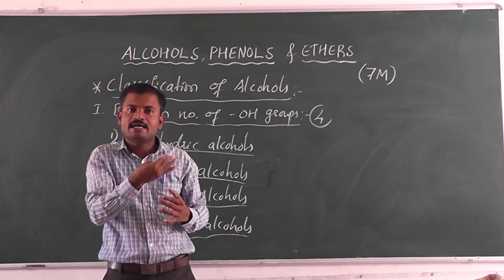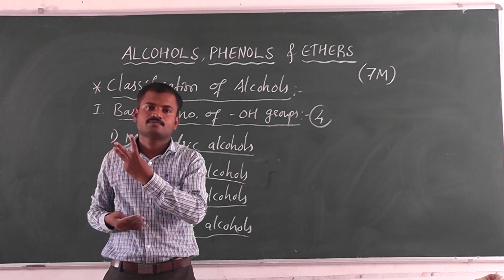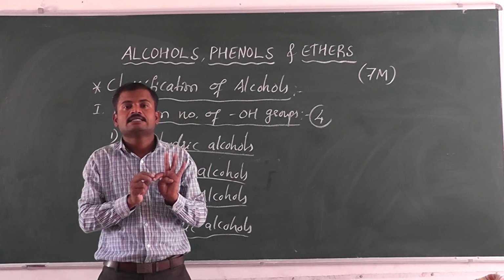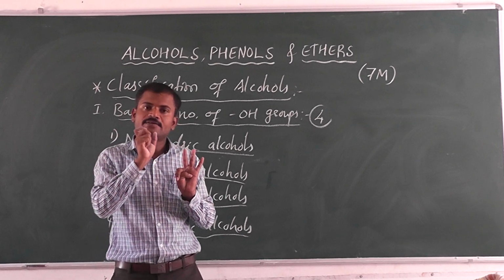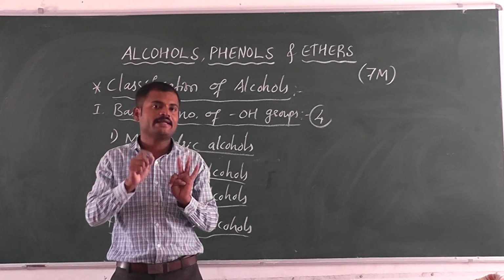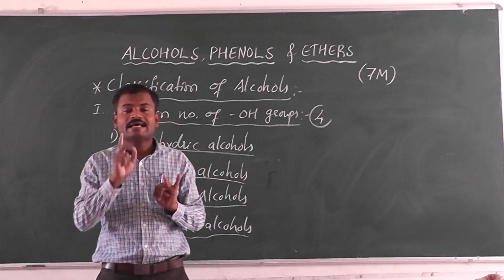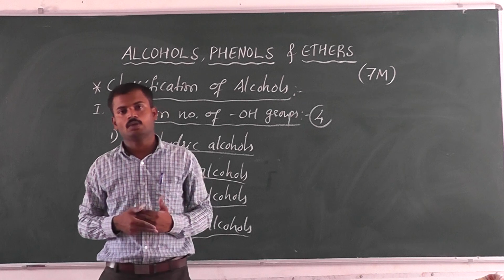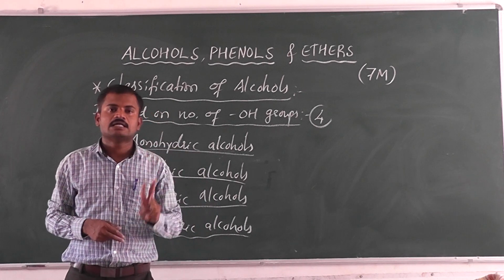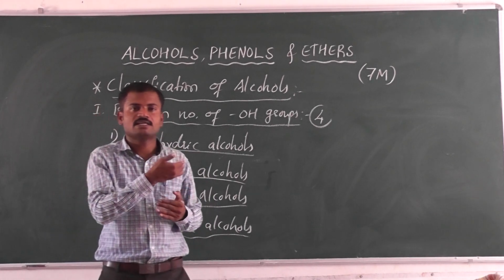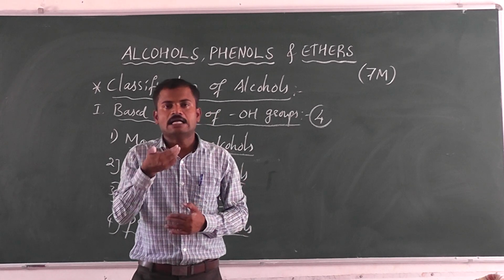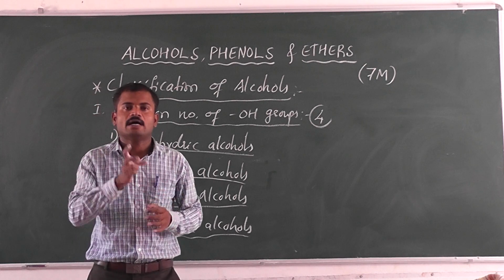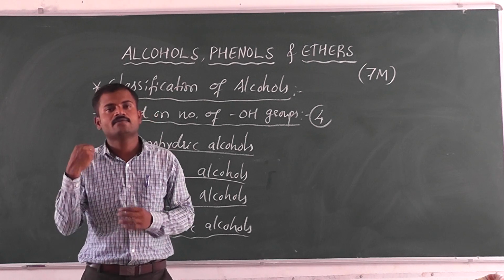Again in sp3 hybridization we have 3 types. First, saturated aliphatic monohydric alcohol. Secondly, we have allylic alcohol. Third one, that is benzylic alcohol. So totally there are 3 types here. First one, saturated aliphatic monohydric alcohol. Second one, allylic alcohol. Third one, benzylic alcohol.